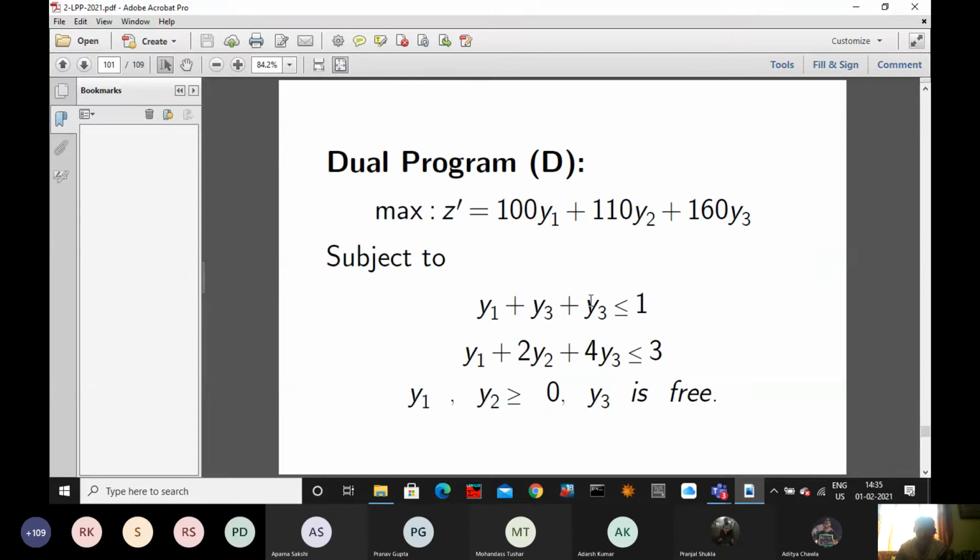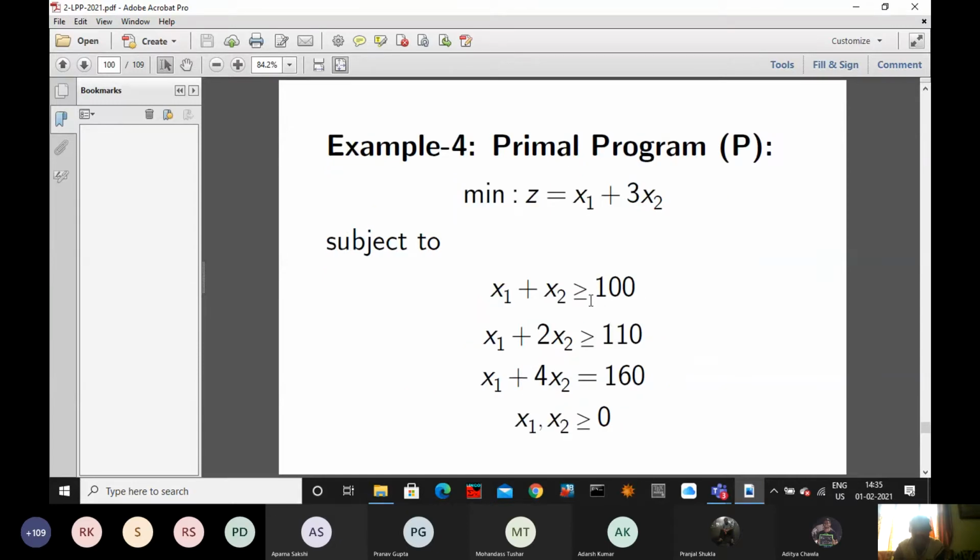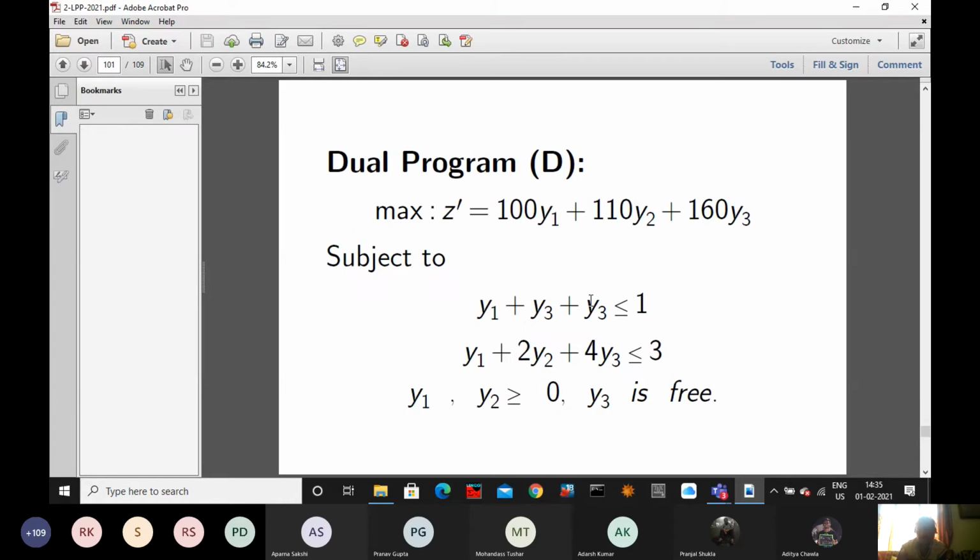So, what is happening? There is one constraint, it is equal type. Which constraint? The third constraint. With respect to the three constraints: first constraint, first variable; second constraint, second variable; third constraint, third variable. So the third variable is y3, and y3 is free. If you find y3 is free, you will write y3 equal to y3 dash.